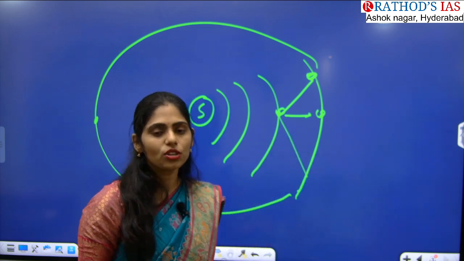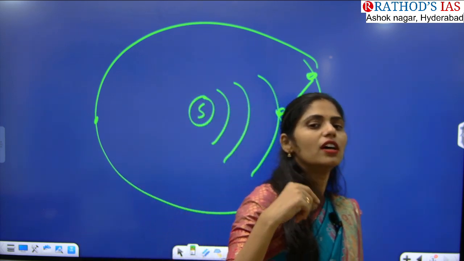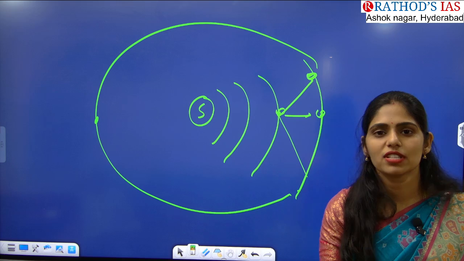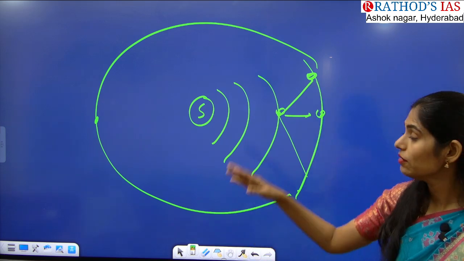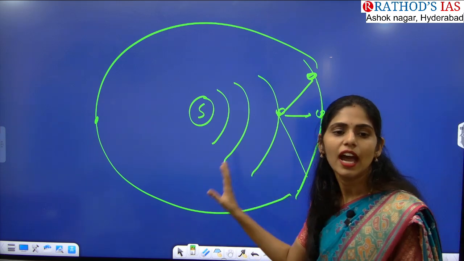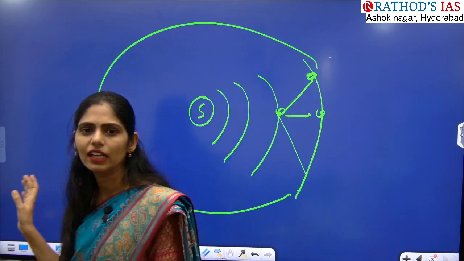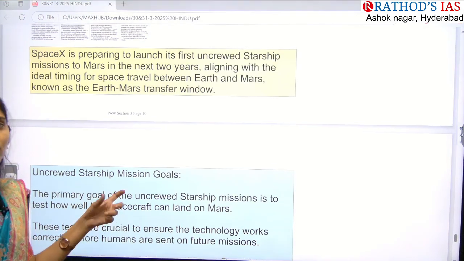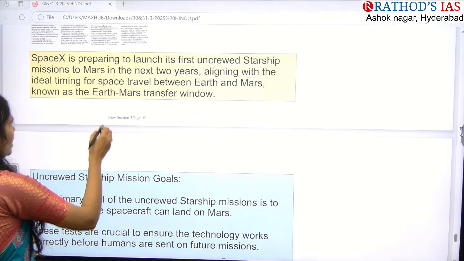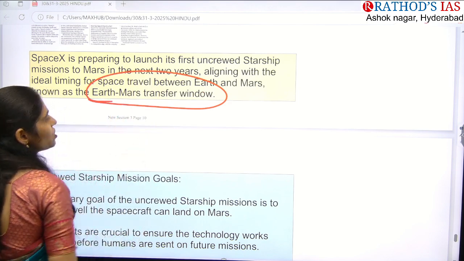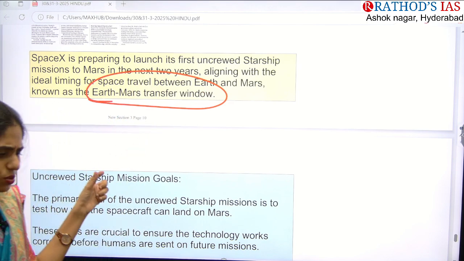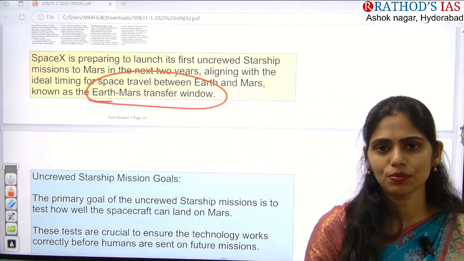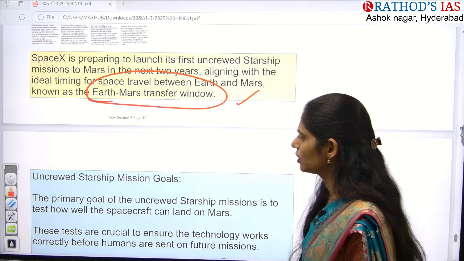And as you all know, if you take rotation as well as revolution into consideration, do Earth and Mars have the same revolution period? No. Again, we have to take that into consideration, and we have to calculate clearly when we have to launch this. So when we get certain good conditions, those conditions are in this period, that is the Earth Mars transfer window. So this window will provide certain positive conditions for launching missions to Mars. Okay, so that is what you have to remember.